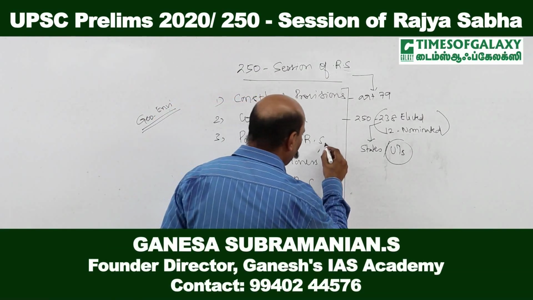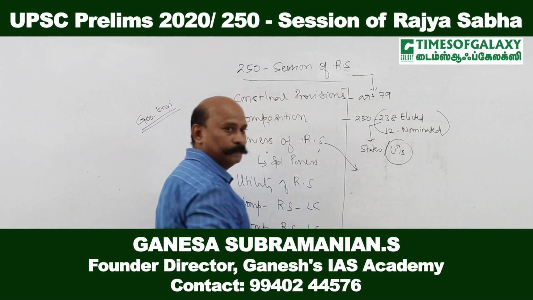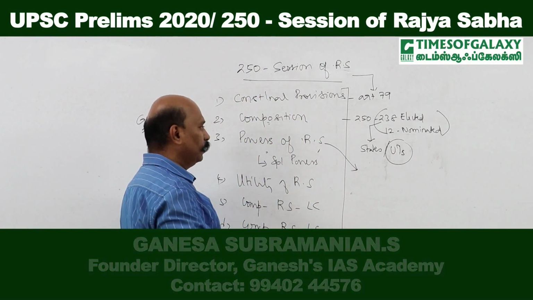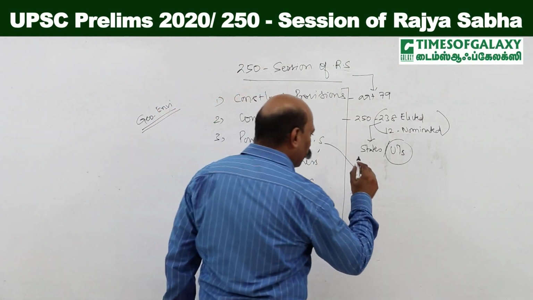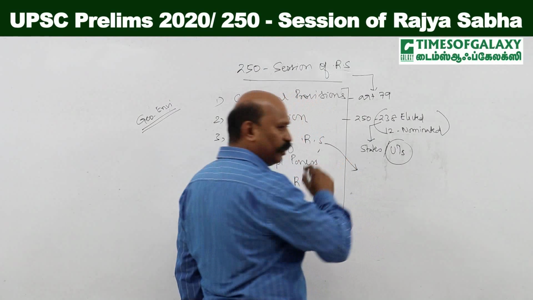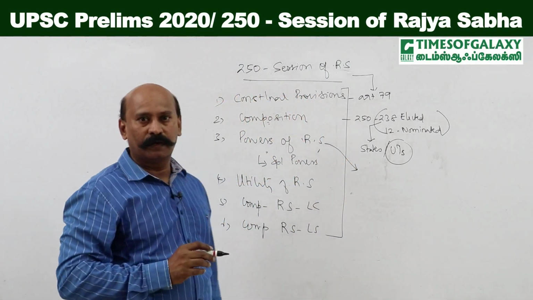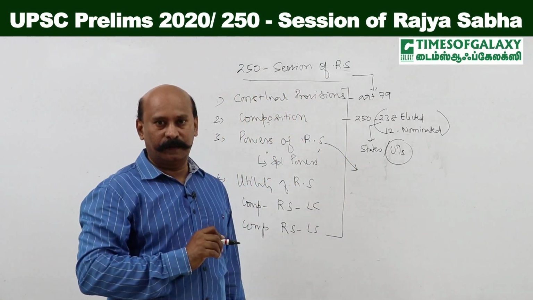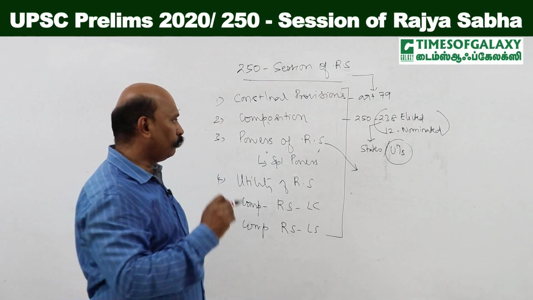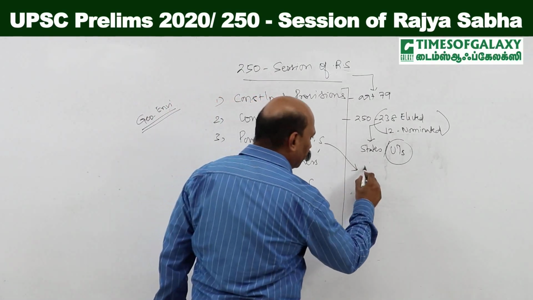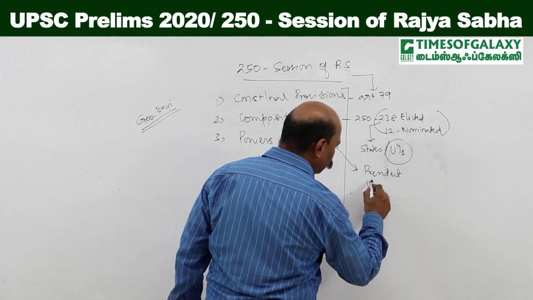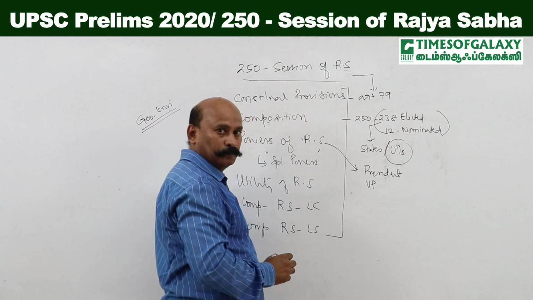And then, when it comes to the powers of Rajya Sabha, what are the different legislative procedures and quasi-judicial procedures in which Rajya Sabha has a role to play? For instance, Rajya Sabha takes part in the election to the office of the President and Vice President.